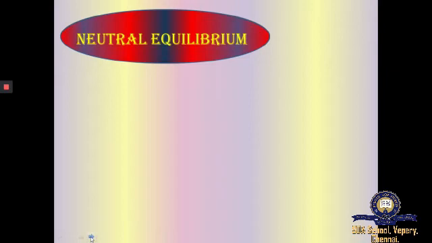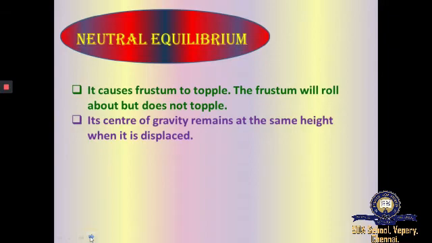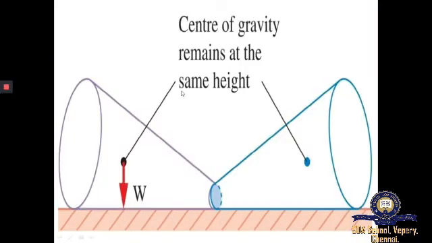Neutral equilibrium. The frustum will roll about but does not topple. Its center of gravity remains at the same height when it is displaced. When you look at this figure, the frustum will roll about but does not topple.